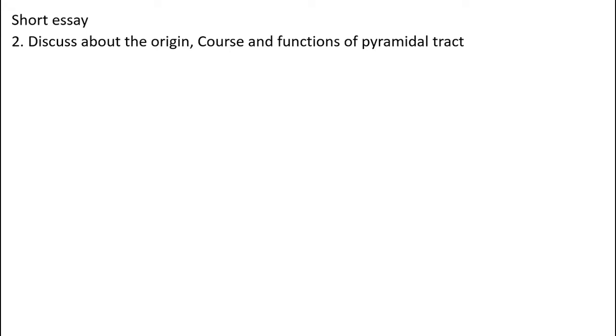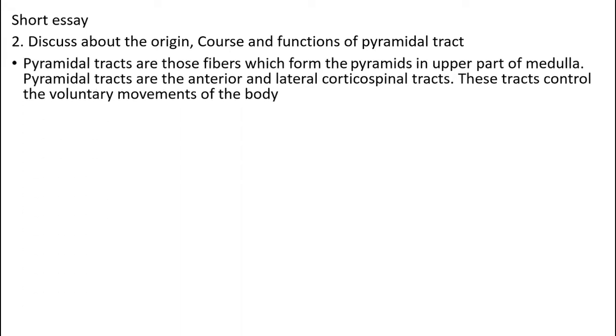Discuss the origin, course and functions of the pyramidal tract. Pyramidal tracts are those fibers which derive from the pyramids in the upper part of the medulla. Pyramidal tracts are the anterior and lateral corticospinal tracts. These are the tracts that control voluntary movements of the body.